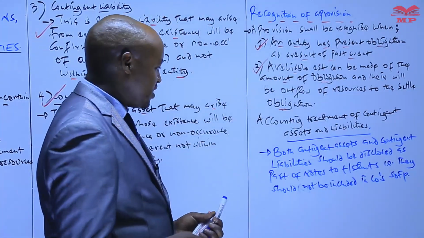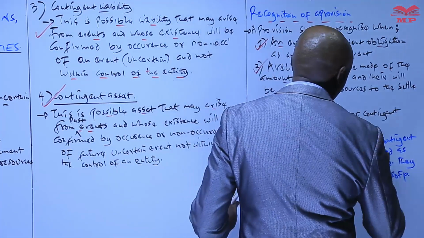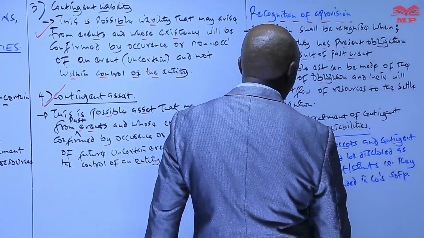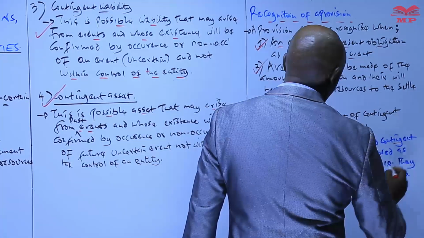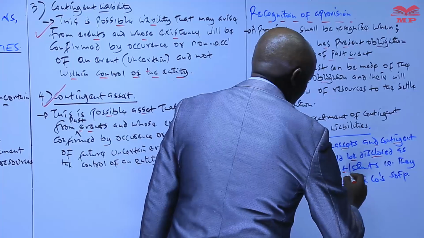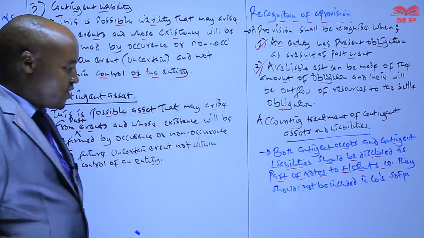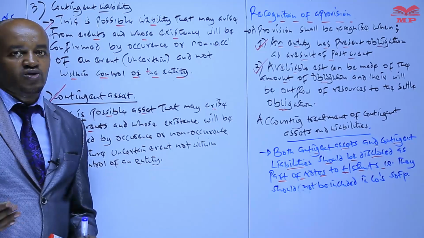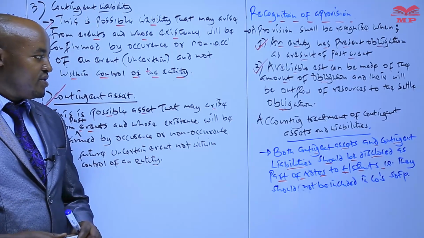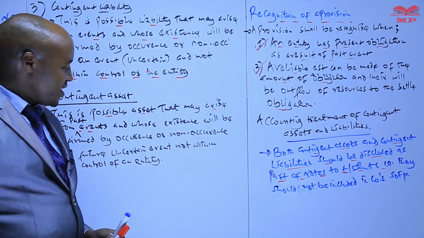So both contingent assets and contingent liabilities should not be included in the statement of financial position, and therefore they should only be included as part of the notes, or in other terms, they should be disclosed as part of the notes to the financial statements.